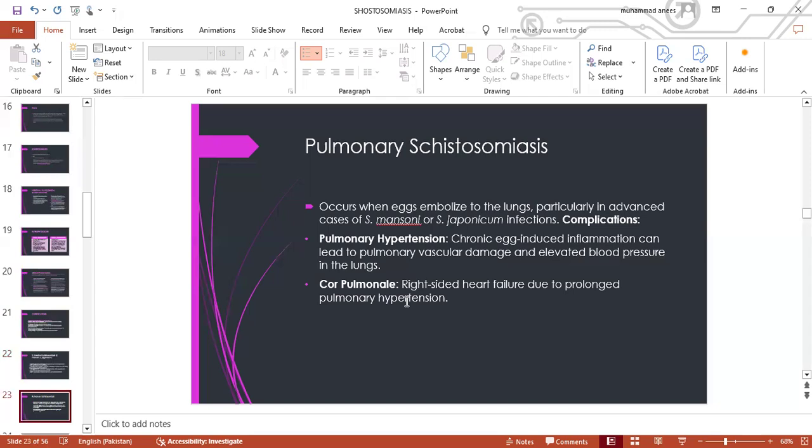Pulmonary schistosomiasis can also occur in certain cases when the eggs embolize to the lungs, particularly in advanced cases of Schistosoma mansoni or Schistosoma japonicum infections, which is the intestinal schistosomiasis. Now, the complications would be pulmonary hypertension, where chronic egg-induced inflammation can lead to pulmonary vascular damage and elevated blood pressure in the lungs. And similarly, cor pulmonale can occur, which is the right-sided heart failure due to prolonged pulmonary hypertension.